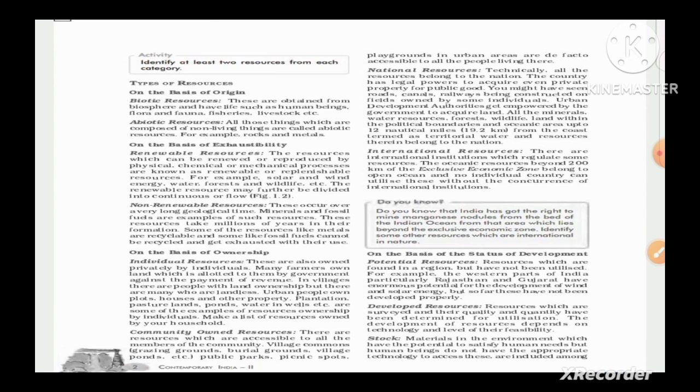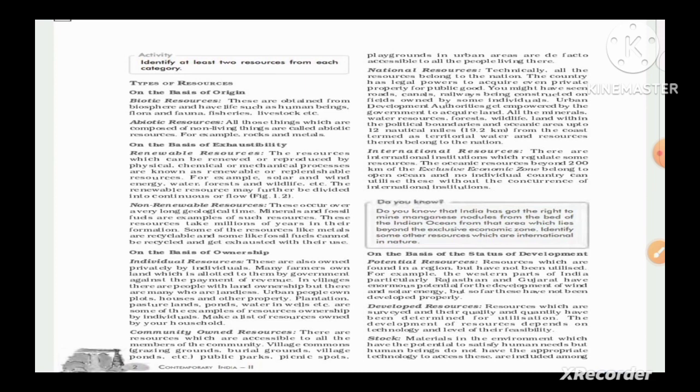The renewable resources may be further divided into continuous and flow. Continuous and flow is not in the syllabus, so we only have to learn the names of these things. These can be renewed, for example, wind, solar power, and forest. If we take the example of solar and wind, they will not exhaust; they are inexhaustible things.